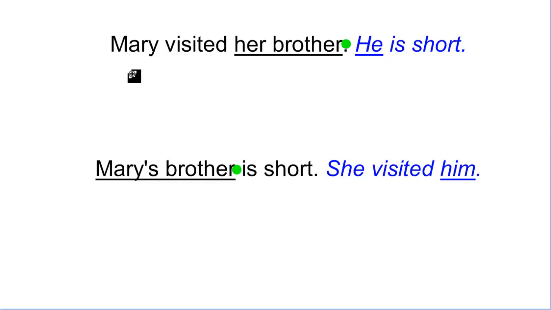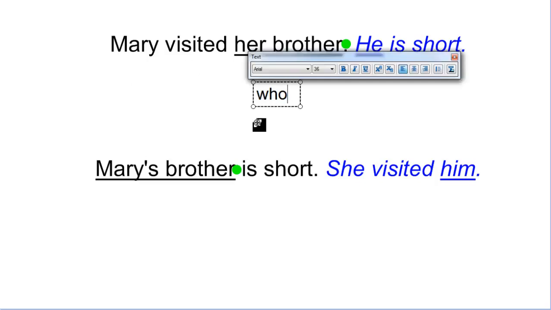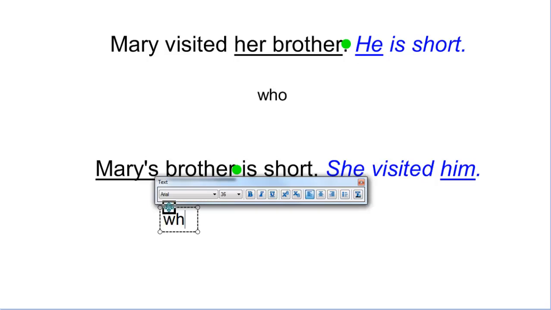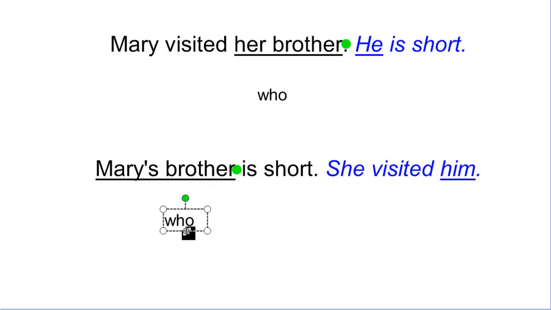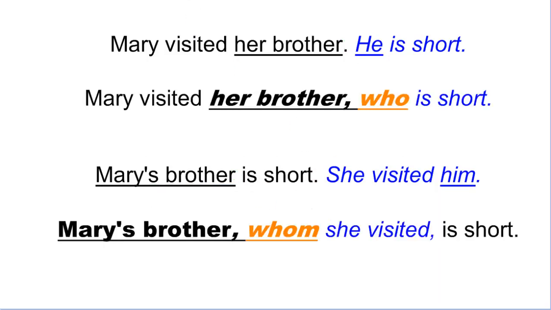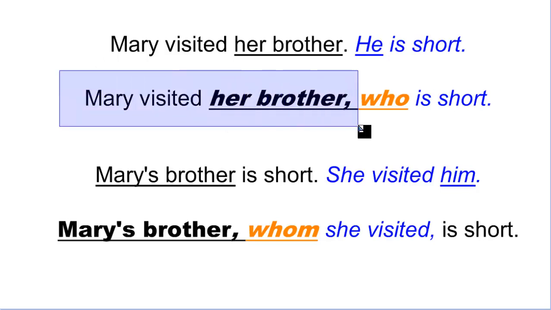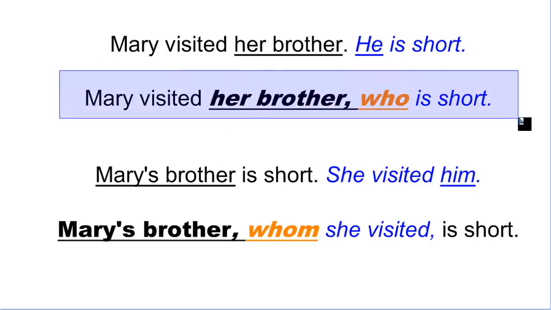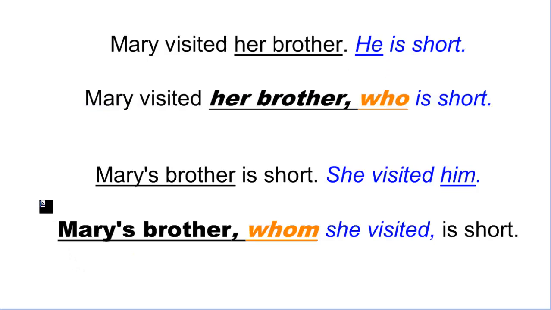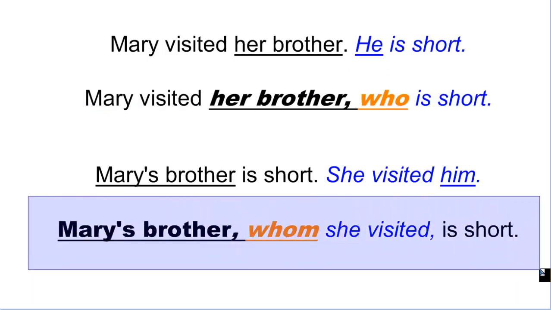If I want to say Mary visited her brother, he is short, I'm talking about a person, so I am going to say who. And Mary's brother is short, so in the two cases I'm going to use who because that's a person. Okay, but Mary visited her brother, who is short. And in this case, Mary's brother, whom she visited, is short.